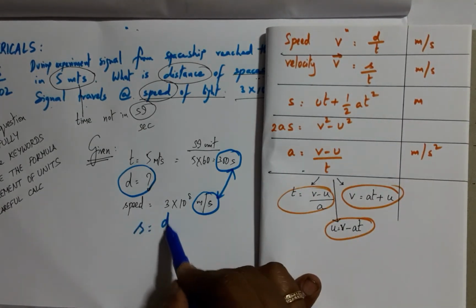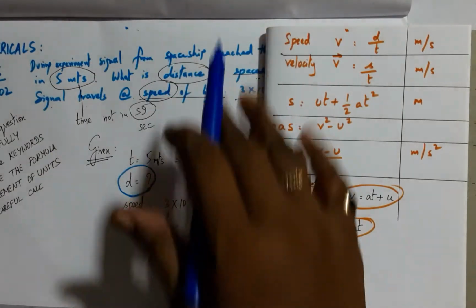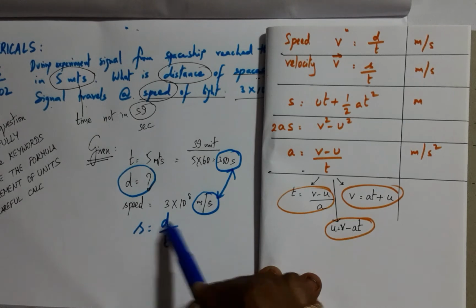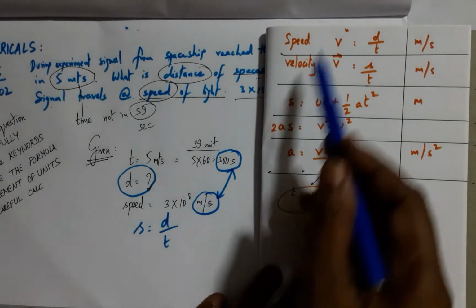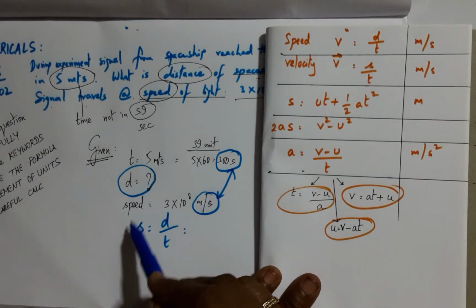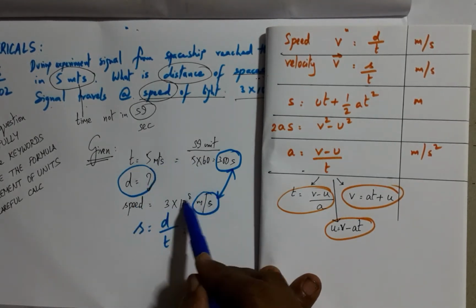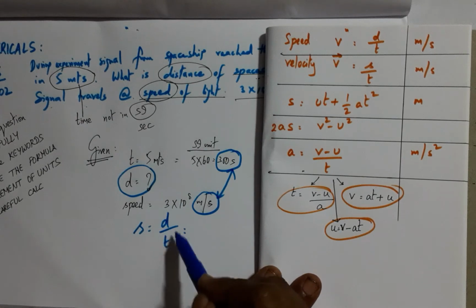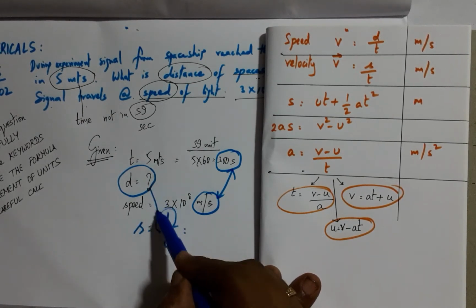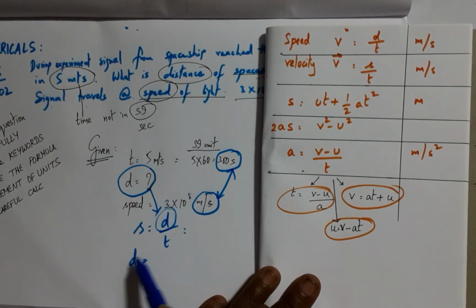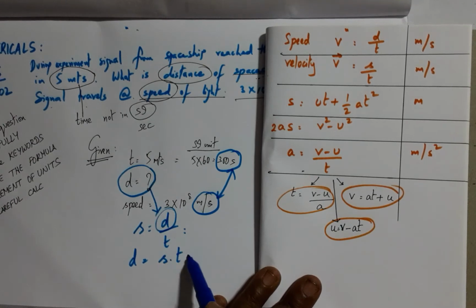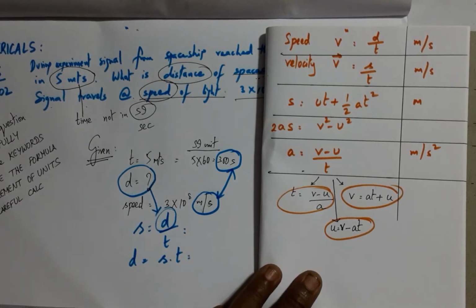And as you know, in physics, whatever the question, there will be only one unknown which you have to find out, and the rest is the given. The only thing you need to do is pick the right formula, place the required given concepts in, plug in the answers into the given formula, and just arrive at the unknown part. This is the unknown. Therefore now we will take it to the LHS, the unknown part, and send this side. The speed into time will give you the requisite answer.